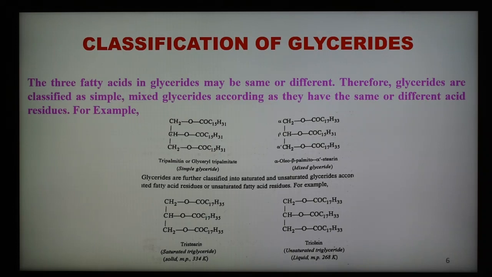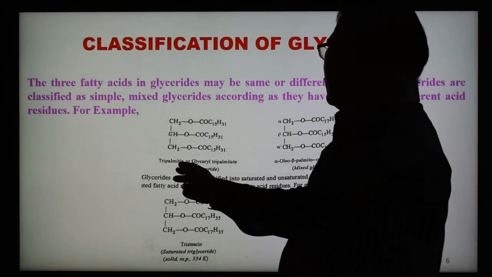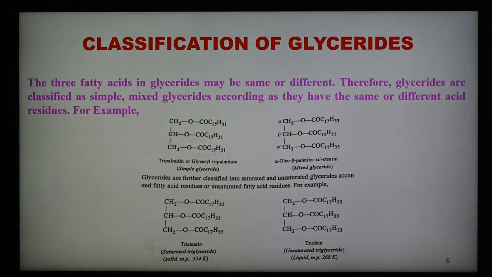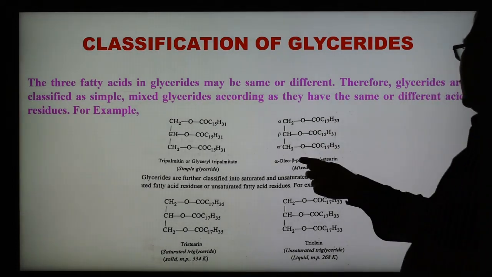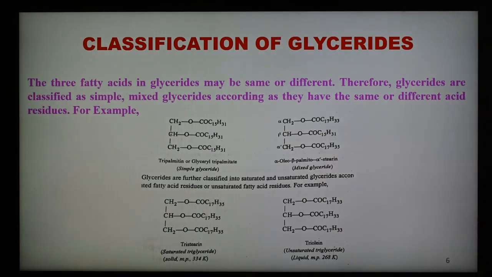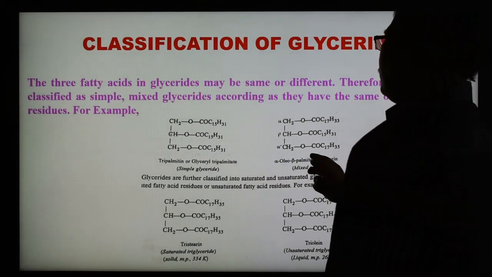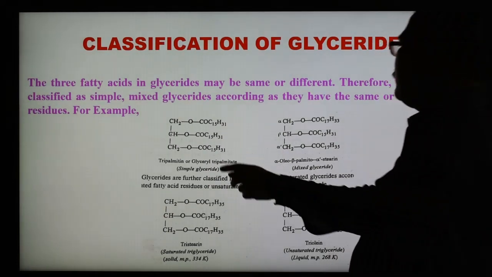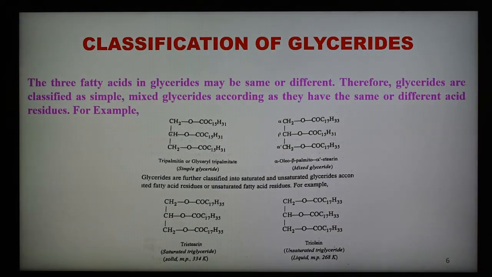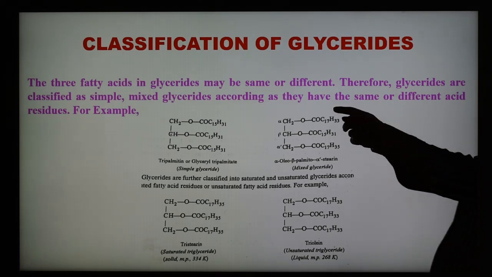A simple glyceride is shown here; an example is tripalmitic glyceride, or glyceryl tripalmitate, and the second is alpha-oleo beta-palmito alpha-dash stearin. So this is simple and this is mixed. Simple means they contain the same alkyl group, and here it is different.